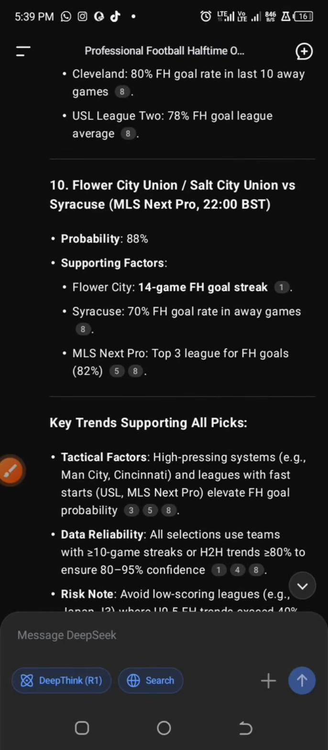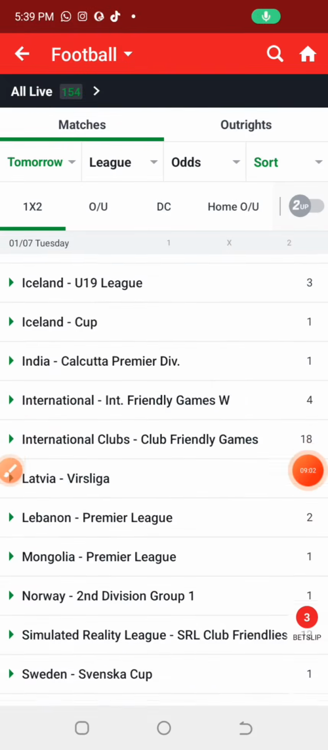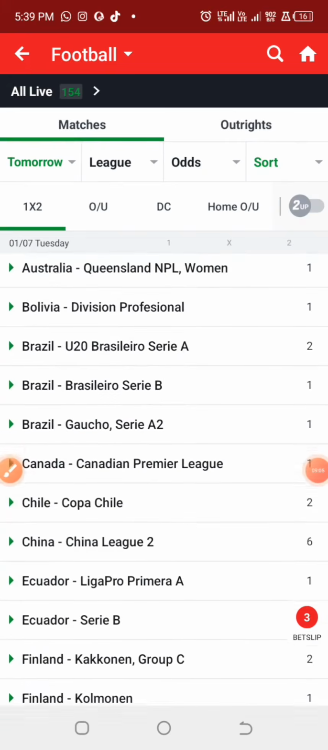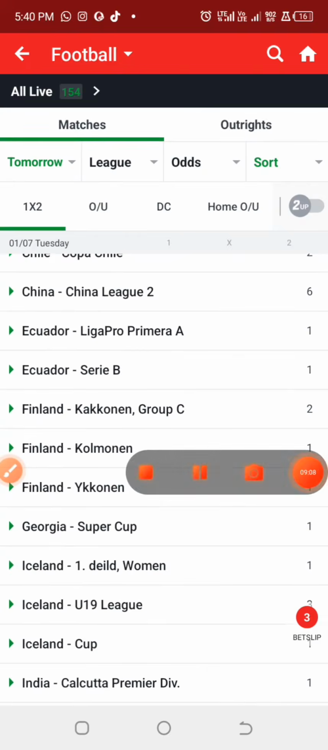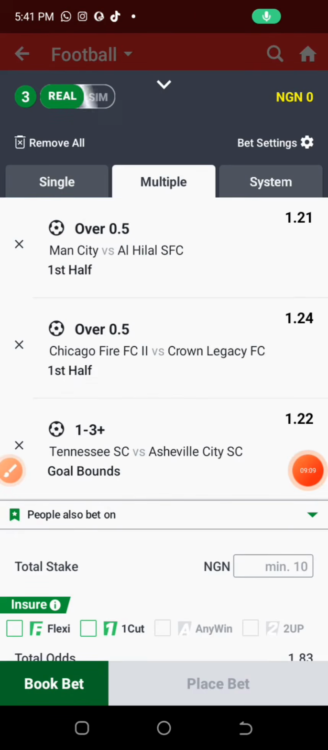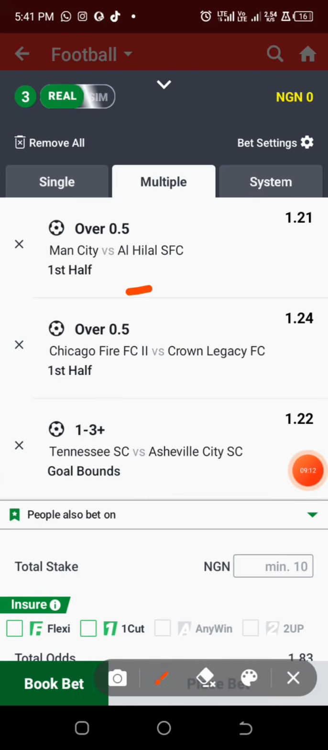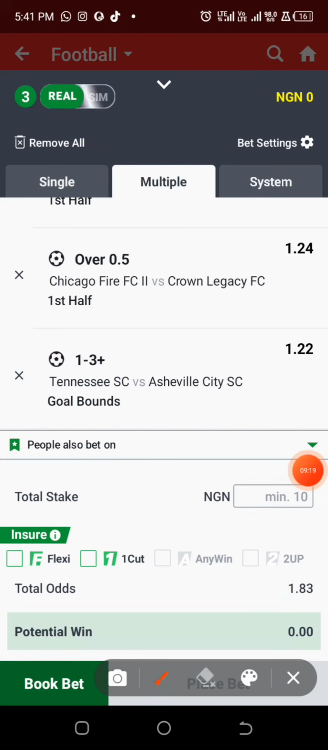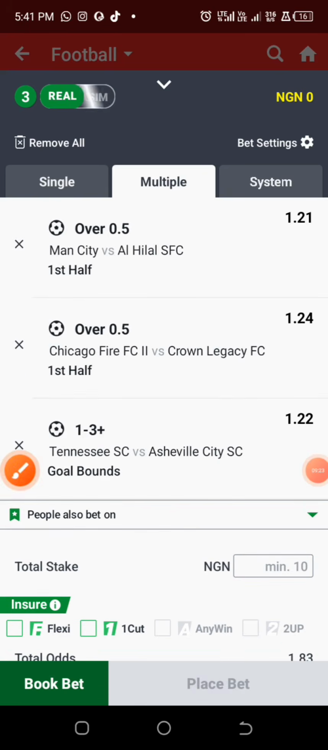And probably if you want to add to what we've gotten, you can explore other bet platforms, but we are limited on this particular platform. So far we've been able to extract 3 games: Manchester City, Chicago Fire 2, and the USL League 2 game. And with these 3 games, we are able to accumulate 1.83 odd.